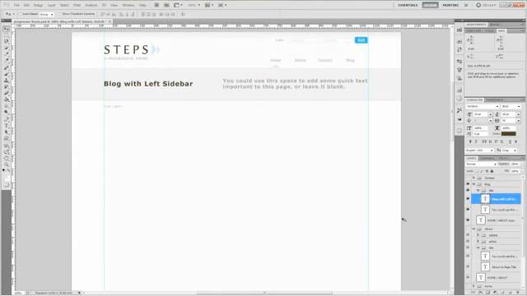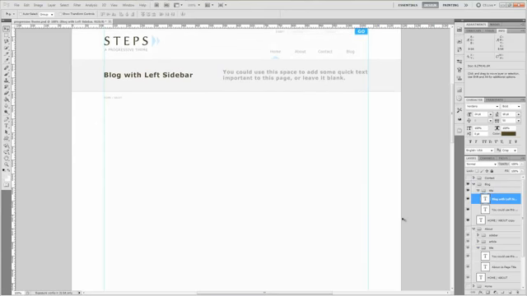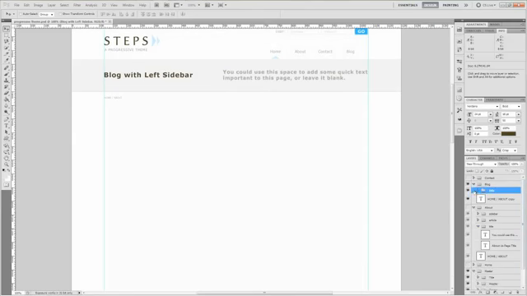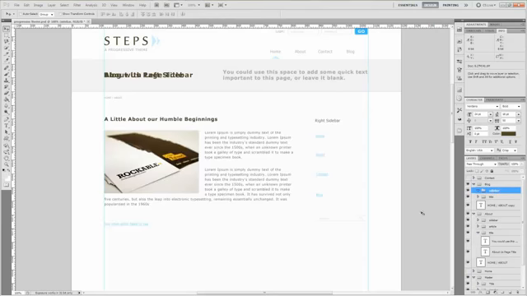So the next thing we will do is go ahead and close that here and create a new group, and let's call it sidebar. This time we're going to put the sidebar on the left hand side, and it shows the difference between having a sidebar on the right hand side, such as here, and putting a sidebar over here on the left hand side with the content on the right.